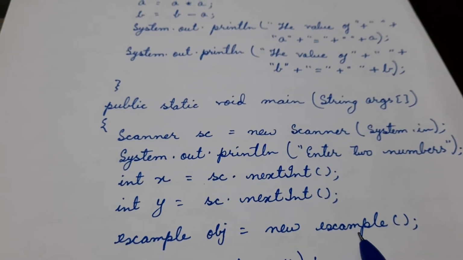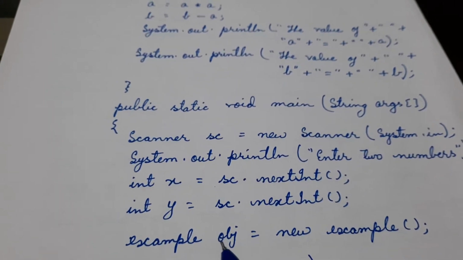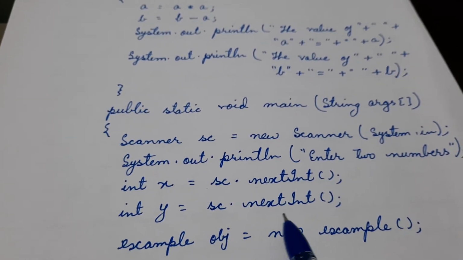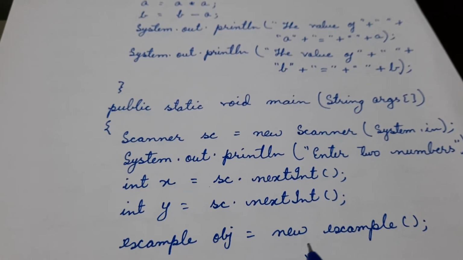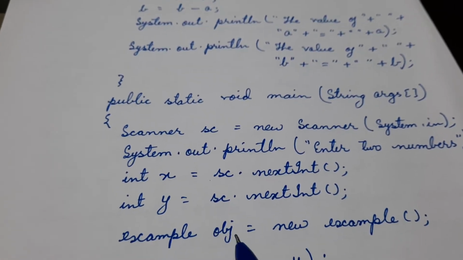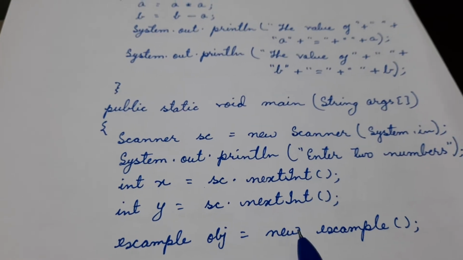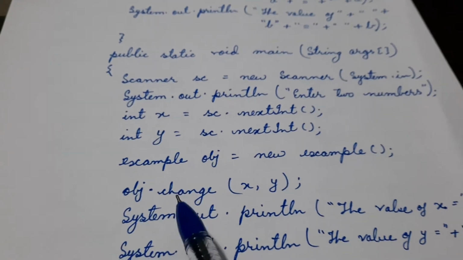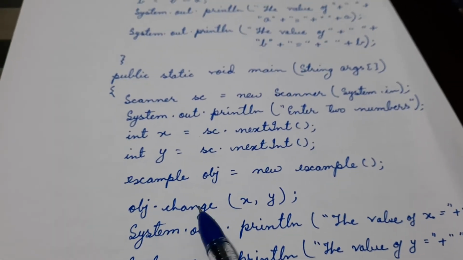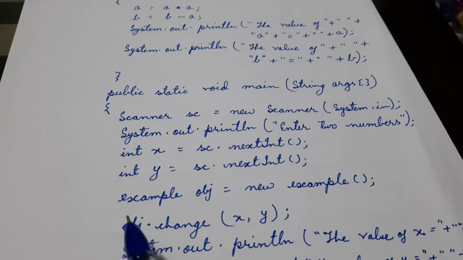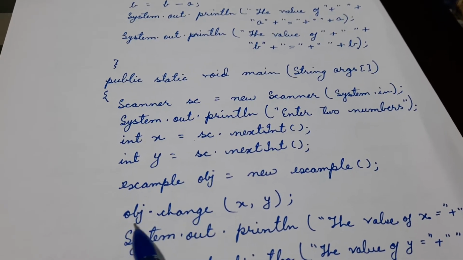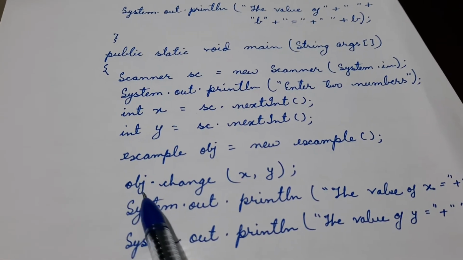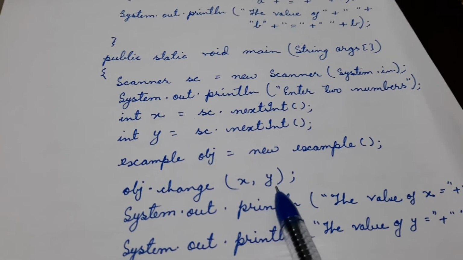The working of the constructor is to initialize the object with all the parameters, and new is the operator that is providing memory dynamically for the working of the object. Dynamic memory means during runtime. Now, here we see that the function change is called. So we are calling the change function with the help of the object, as it is a non-return type function. So obj.change(x, y).